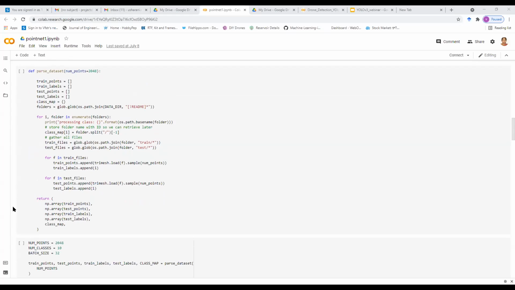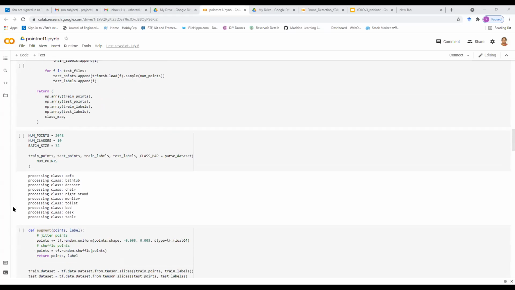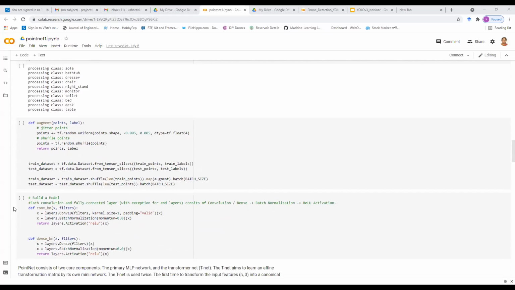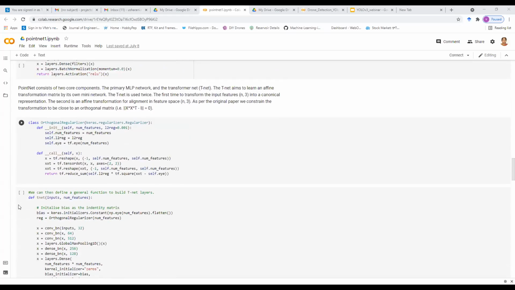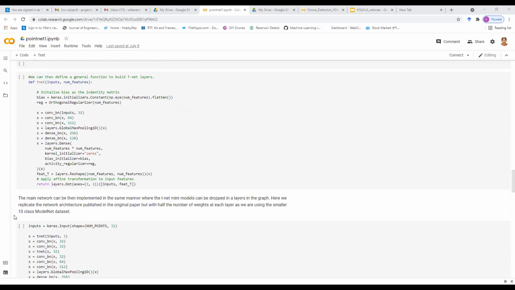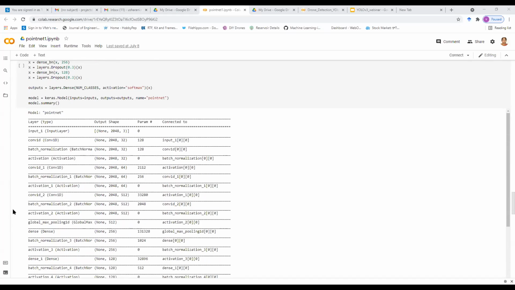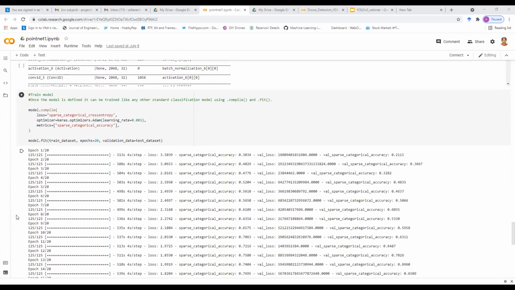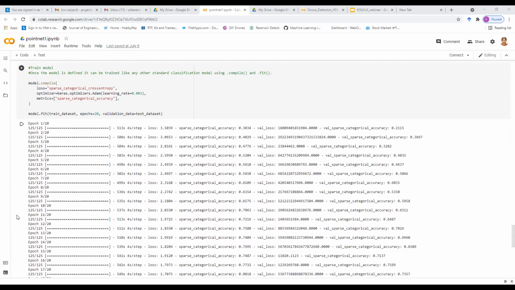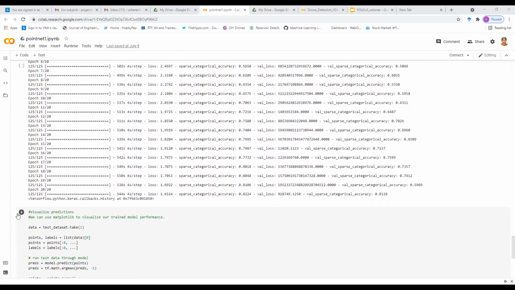This is creating the model net and training the net. This is the summary of the network which we created, and we ran it for 20 epochs.